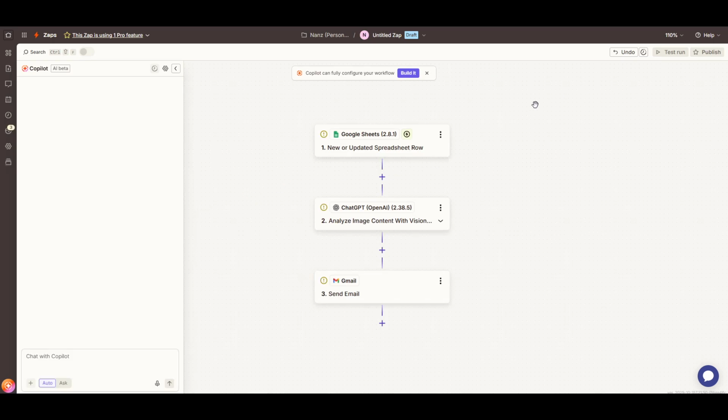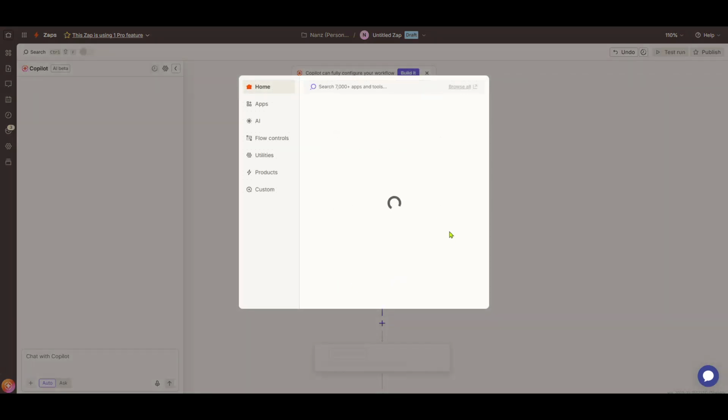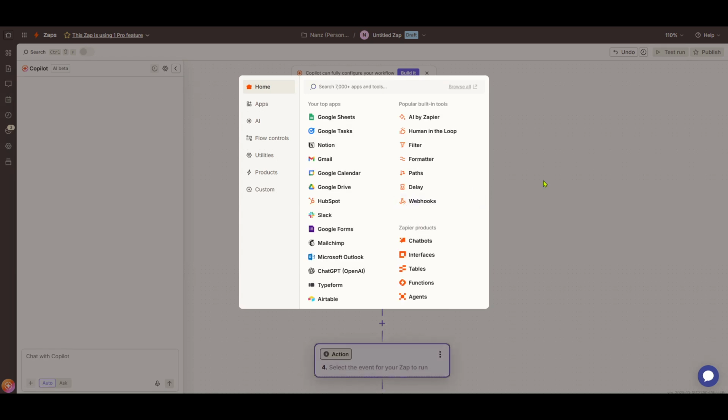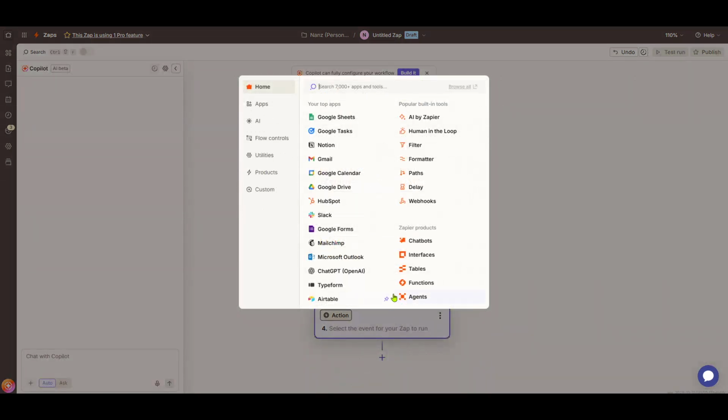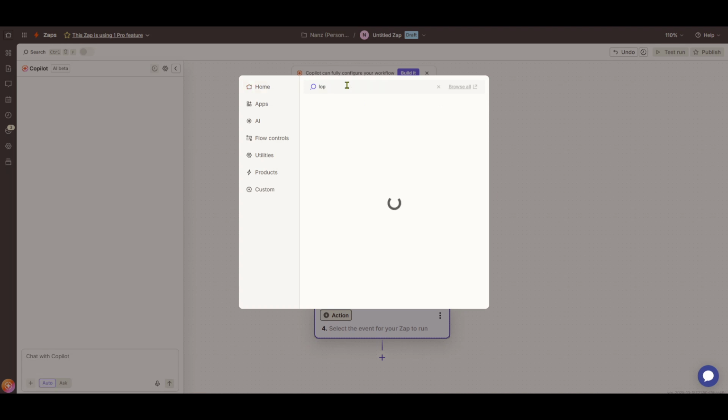Now, look for an option called Add Steps. Clicking it allows you to expand your automation, adding actions that streamline your processes. Here's where the looping comes into play. Literally. Search for looping in the search bar. The looping function is a powerful feature within Zapier that lets you repeat a sequence of steps until a specific condition is met. It's particularly useful when you need to process a list of items one by one, ensuring all